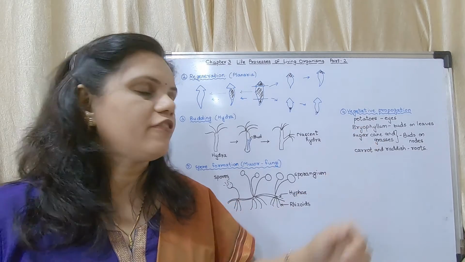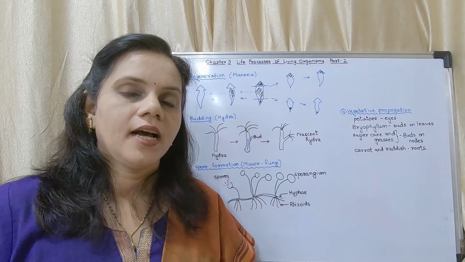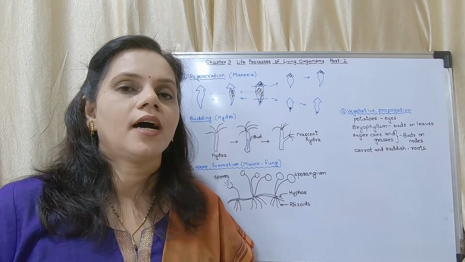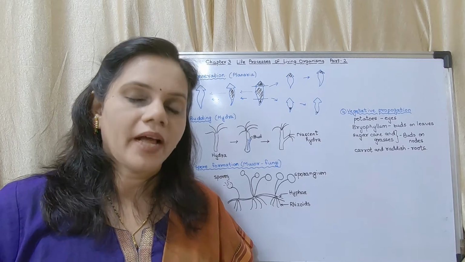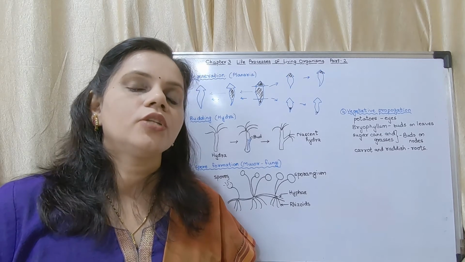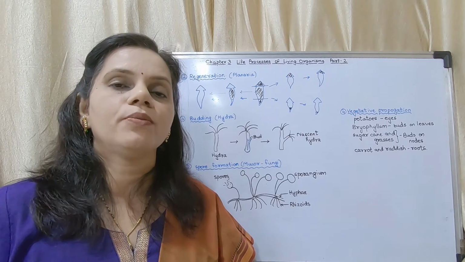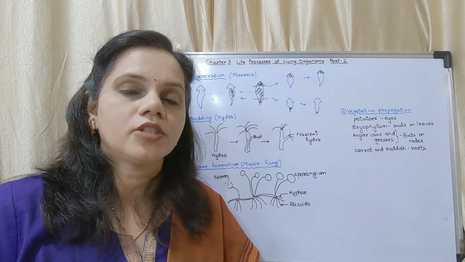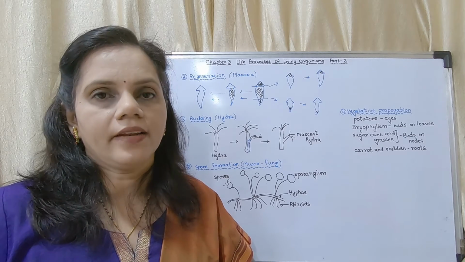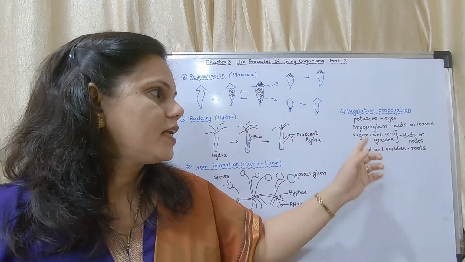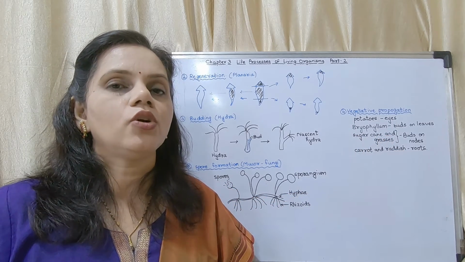The next is bryophyllum. Bryophyllum is a plant whose leaves have some buds on their margins. Those buds are able to develop into a new plant. That means if you plant the leaf into the soil, a new plant will develop from that leaf. That is bryophyllum.